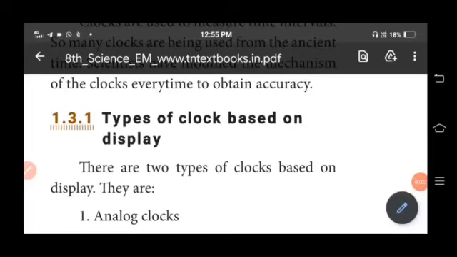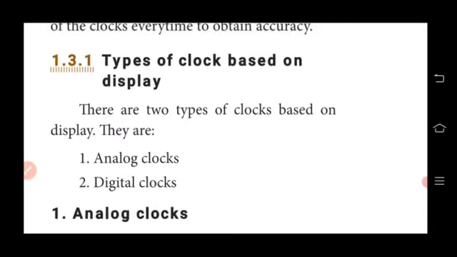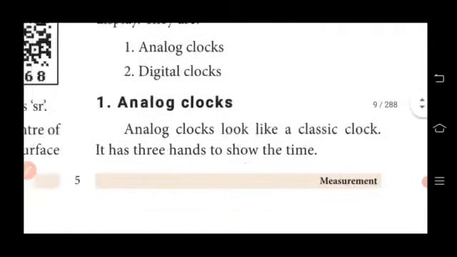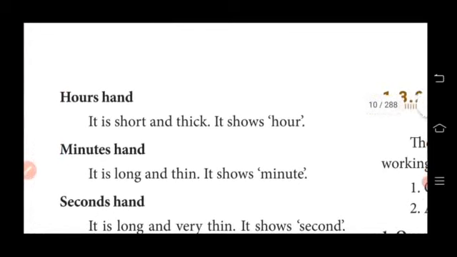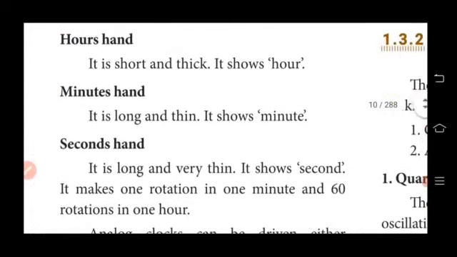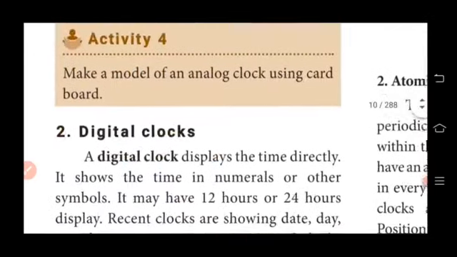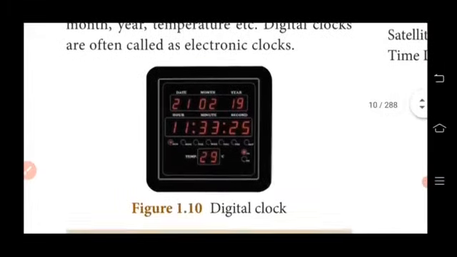Our next important 5-mark question is types of clock based on display. Students, there are two types of clocks based on display. So they are analog clocks and digital clocks. So you have to write about analog clocks, hours hand, minutes hand, seconds hand, and also you have to draw the diagram, and you have to write about digital clocks with the diagram.